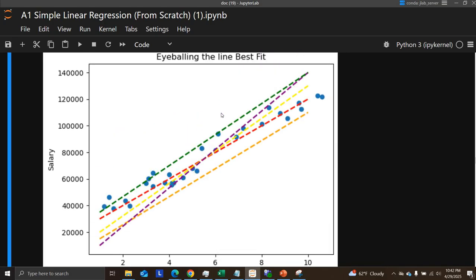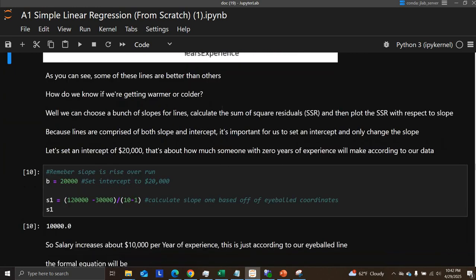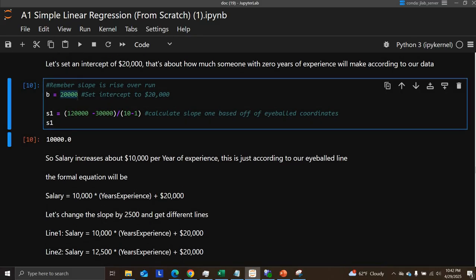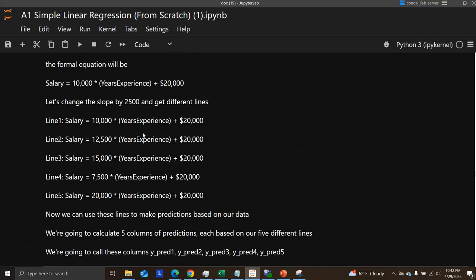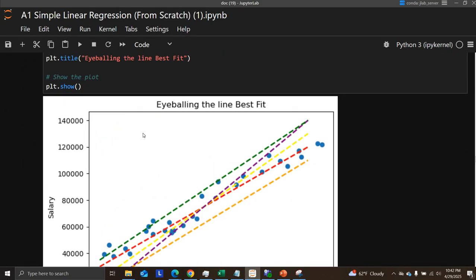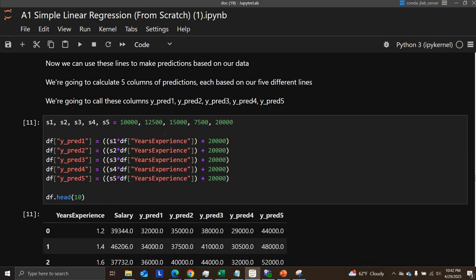And because we're going to look at 2D graphs, I'm going to keep the intercept constant and just change m. But in reality, you would be changing both. So right here, we're just going to set b equal to 20,000. And then here, we're going to calculate the slope based on that first line. And then we can create a series of lines based on the slopes that I defined up here. Okay, so that's what I'm doing here.